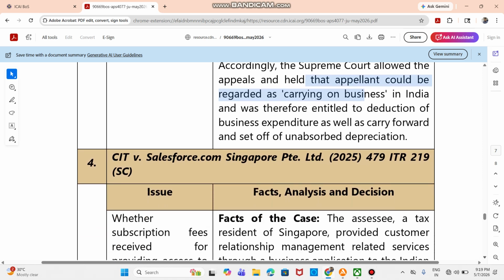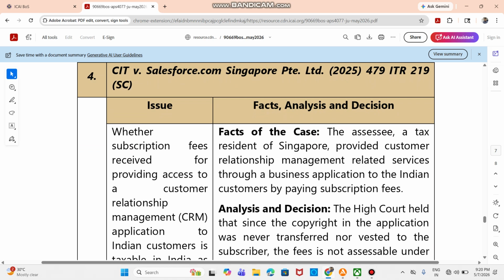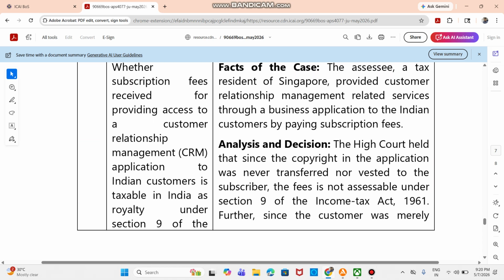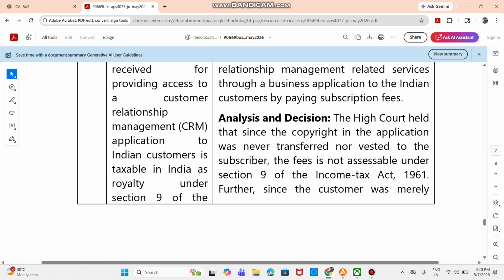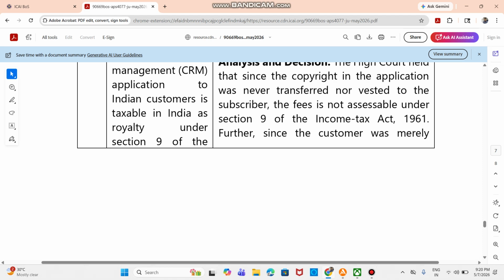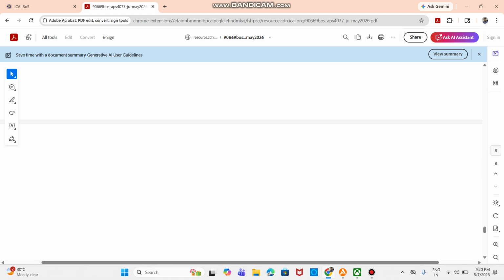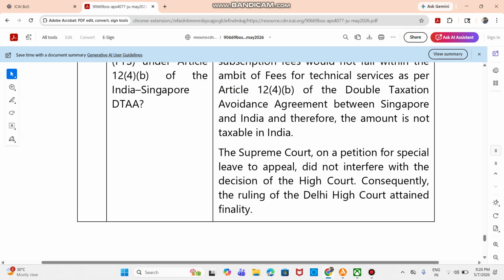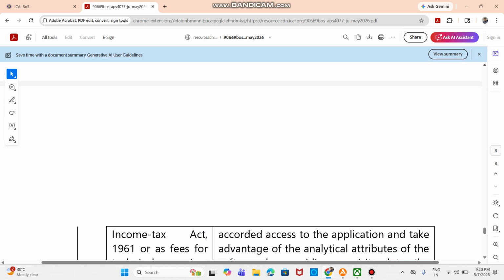So moving on to the last one: whether subscription fees received for providing access to a CRM application to Indian customers is taxable in India as royalty under Section 9 of the Act. So this is the last question. So in this case, if you see,